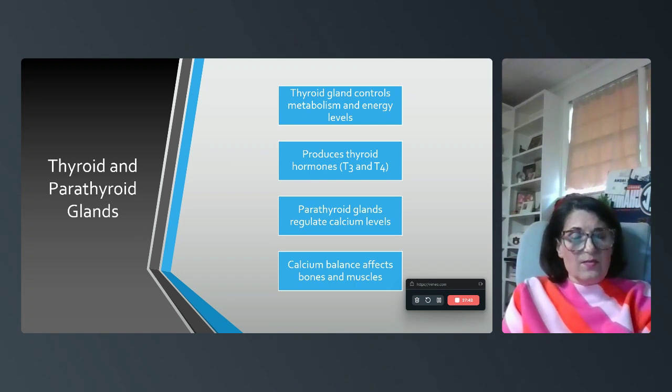Parathyroid glands regulate calcium levels, and we all know that calcium affects bones and muscles. It helps to make bones strong, and it's definitely something that we need every day.